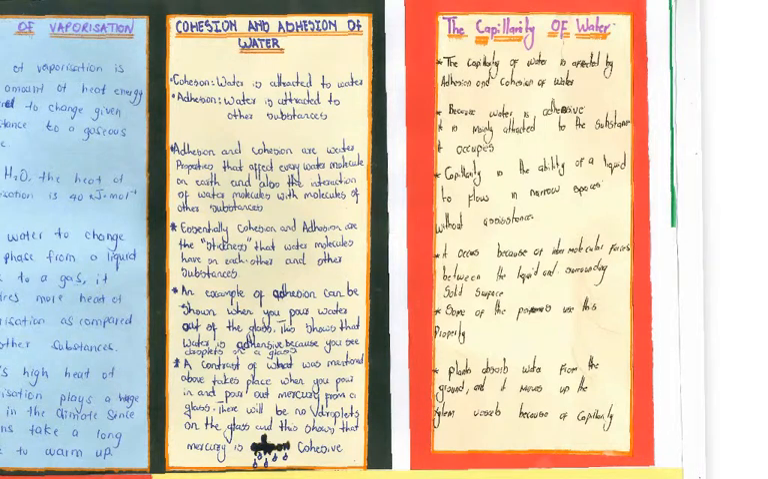The fourth property is the capillarity of water. The capillarity of water is affected by adhesion and cohesion of water. Because water is adhesive, it is mainly attracted to the substance it occupies. Capillarity is the ability of a liquid to flow in narrow spaces without assistance. It occurs because of intermolecular forces between the liquid and the surrounding solid surface. Some perfumes use this property. Plants absorb water from the ground and it moves up the xylem because of capillarity.